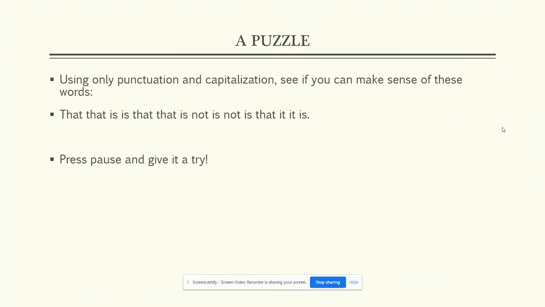Okay, just for fun, see these words right here? Just that string of words, just using punctuation, whatever kind you need, and capitalization. See if you can make sense of it. So this is just for fun. Press pause, give it a try, and then in a few minutes come back. All right? So if you want to try it, press pause now. Okay, are you back? Are you ready to see the solution?